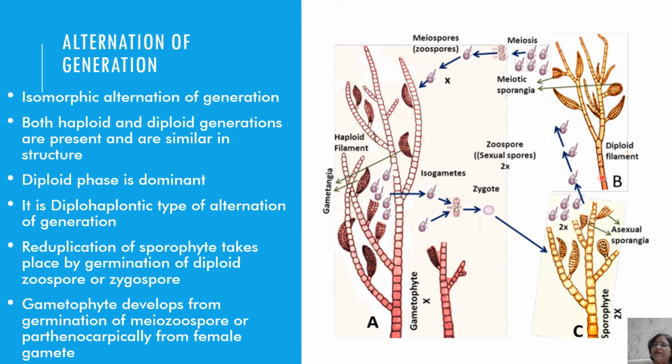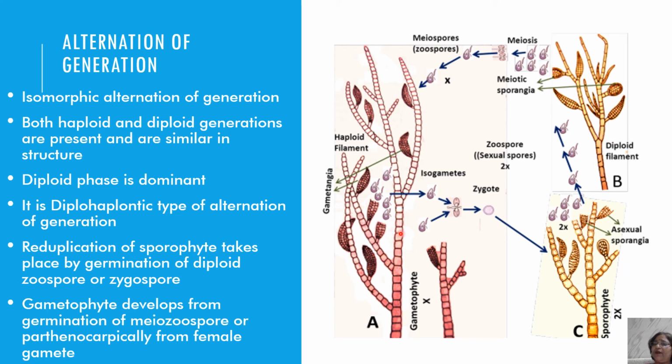Diplo is used first because the main dominating phase is the diploid plant body. Also, reduplication takes place here. One way is from sporophyte to gametophyte, from gametophyte to zygote, and then sporophyte. But this diploid phase reduplicates from the plurilocular sporangia, because these give the spores, zoospores, mitozoospores, which are diploid, and they will germinate and give the sporophytic plant body.